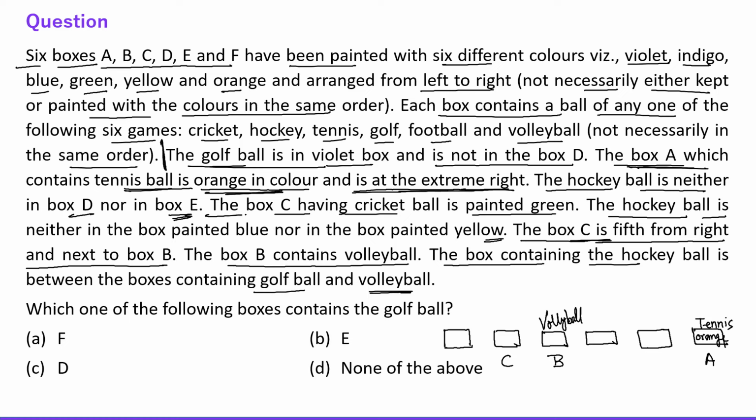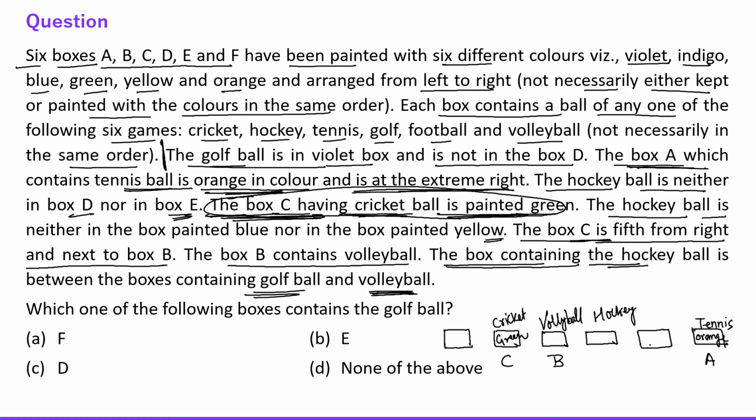And after that, this information, everyone: the box C having the cricket ball and painted green. Now the last information: the box containing the hockey ball is between golf and volleyball. Hockey is between golf and volleyball. Okay, so this is hockey.